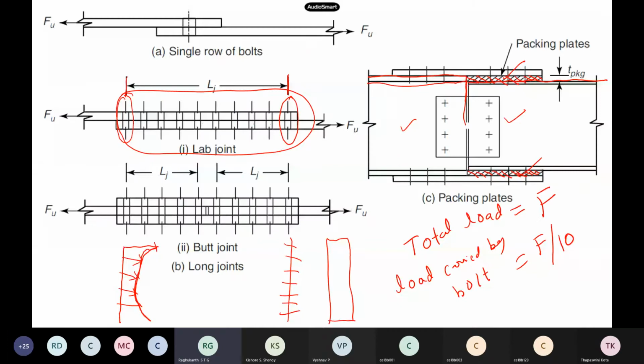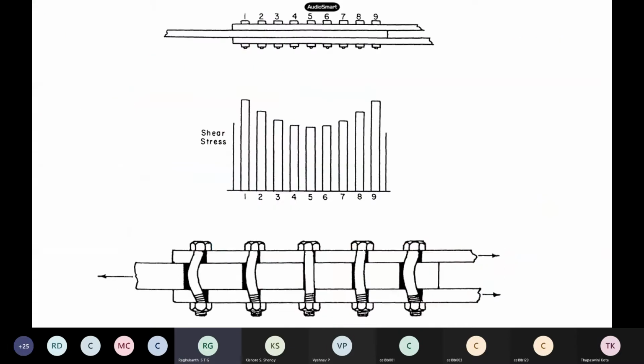So this also we told you, like you see, automatically this happens, and these joints will be taking more of this one, whereas this will be there. So load will not be uniform. See, I'm showing you one typical test they did. There are 9 bolts here. Some type of a lap joint or whatever this connection is.